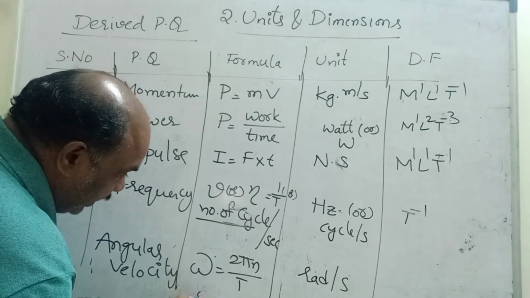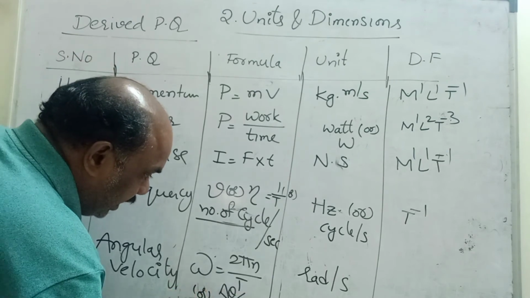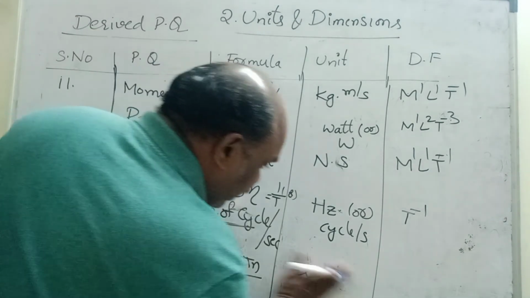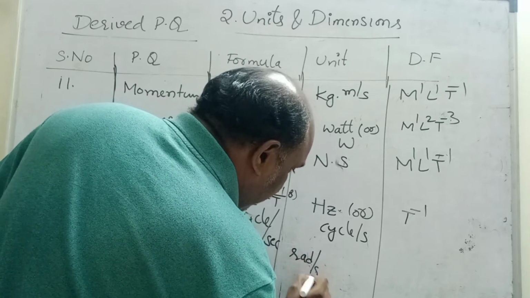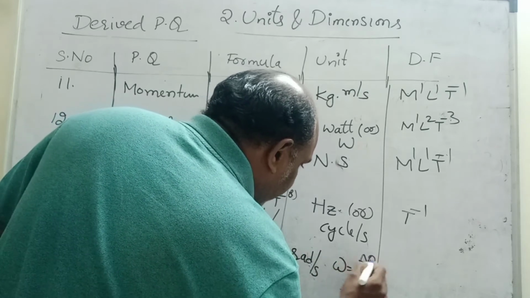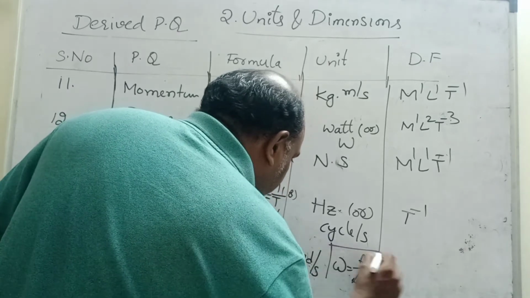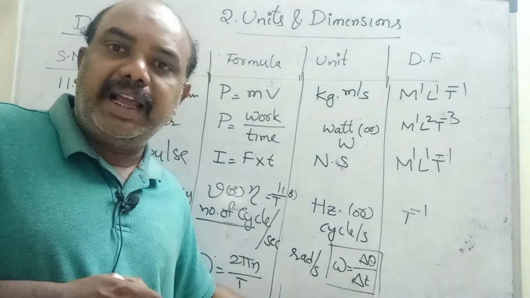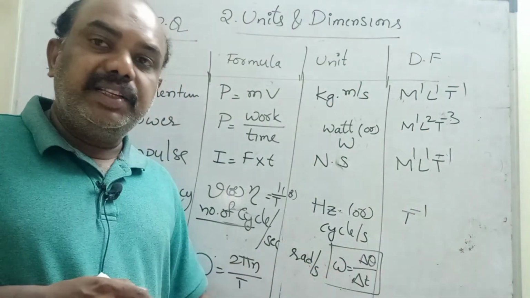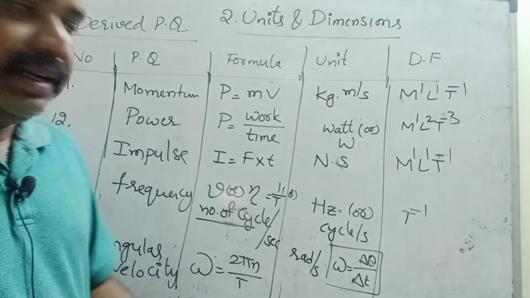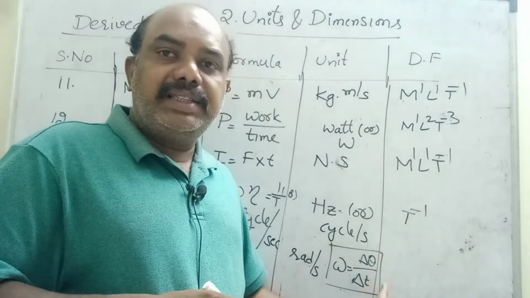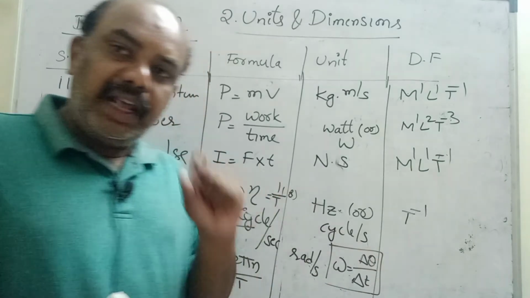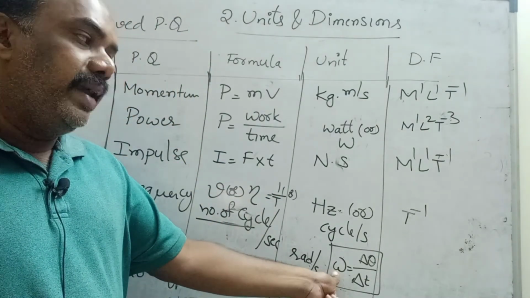The formula is 2 pi n by t, or angular displacement by time, d theta by dt. D theta by dt, not visible I think, so I will write it here. Unit is radian per second. Formula: omega is equal to delta theta by delta t. Sir, what is the meaning of delta theta by delta t? It is the slope of the angular displacement and time graph. Very simple. What is meant by slope? Slope is nothing but tan theta. Take theta on the y-axis and t on the x-axis. Whether the graph is a straight line or a curve, that is the slope of omega.